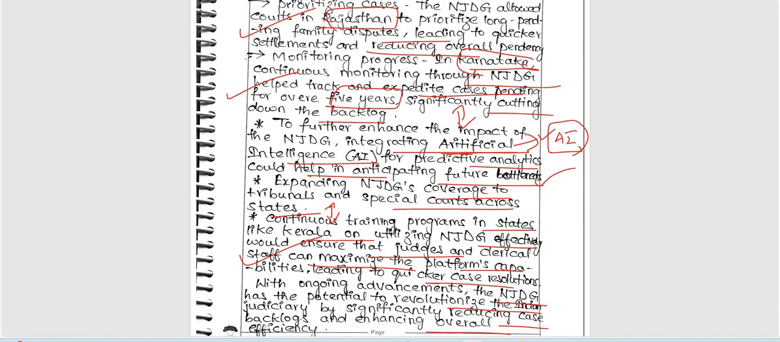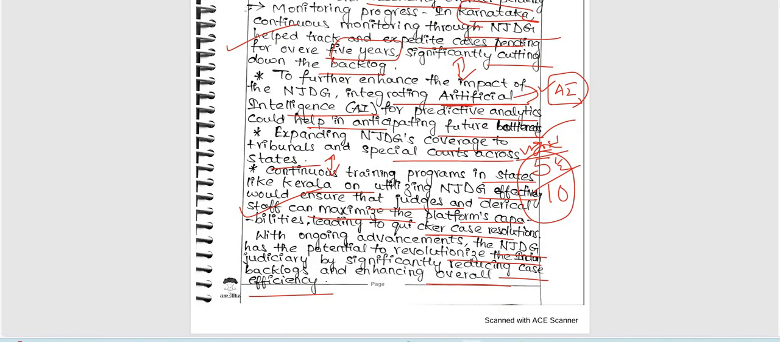So for this answer, we can give 5 out of 10 marks. Very good. So good examples added here and there. Artificial intelligence, like scientific or technological information, is also included here. Very good. So keep it up.